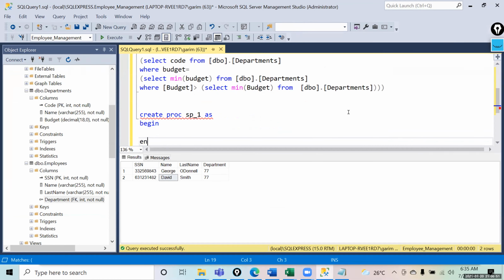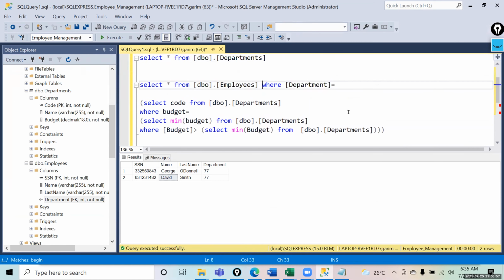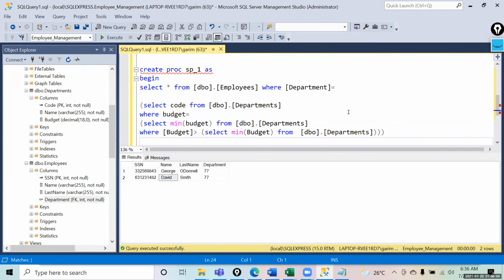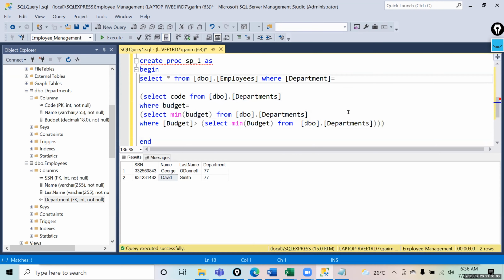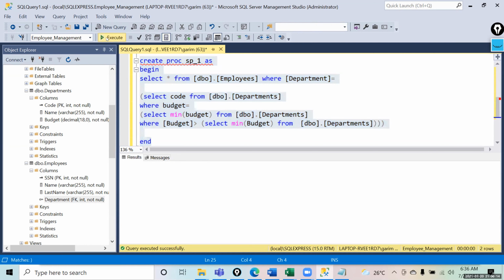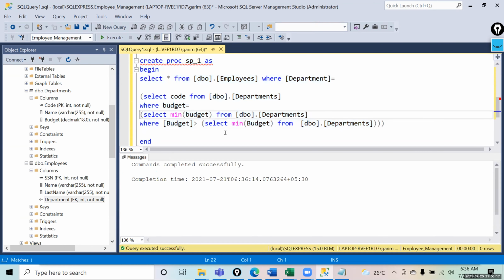begin. If you write any query over here, see, now this procedure is created.